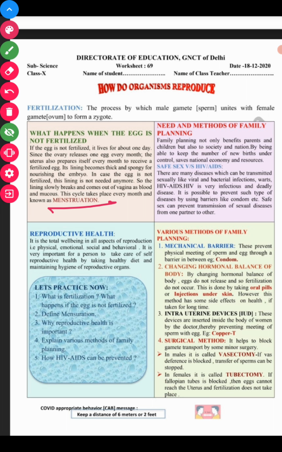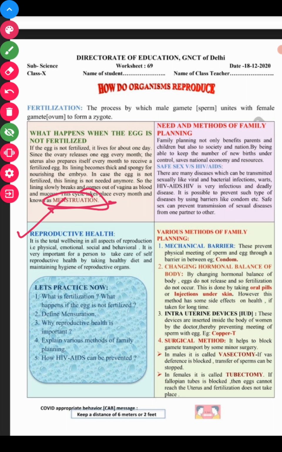If the egg is not fertilized, the lining of the uterus falls off with blood and mucus and comes out from the vagina, and that process is called menstruation, which is a cycle that repeats every month in the female's body, right?